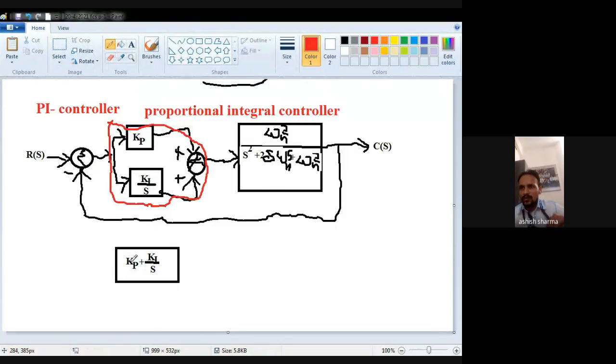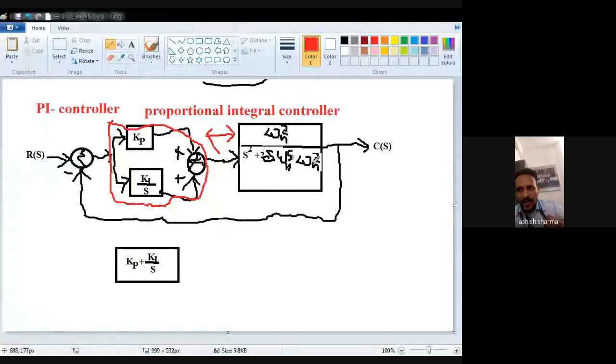Now this block is in cascade with the second block. These two blocks are in cascade, so they will be multiplied by each other definitely. So Kp plus Ki by S is multiplied by omega n square upon S square plus twice del omega n s plus omega n square. Okay.